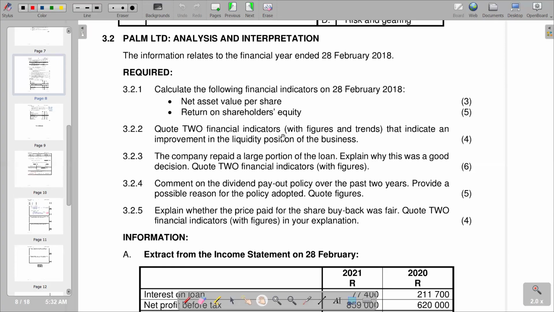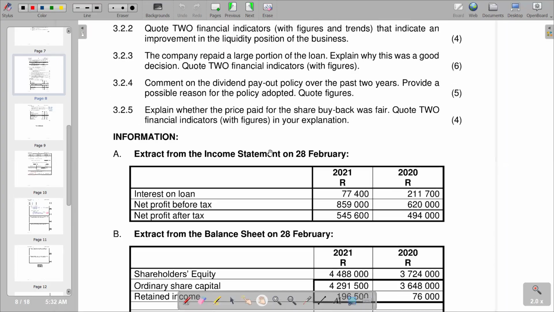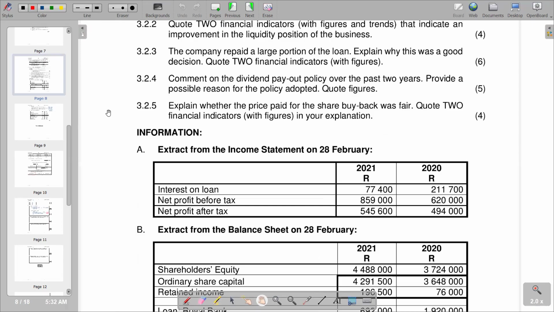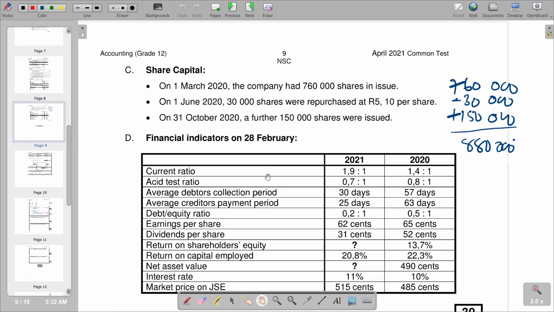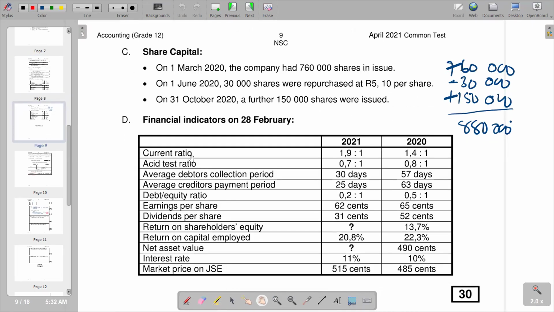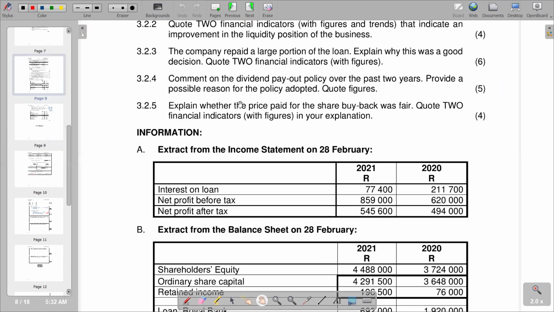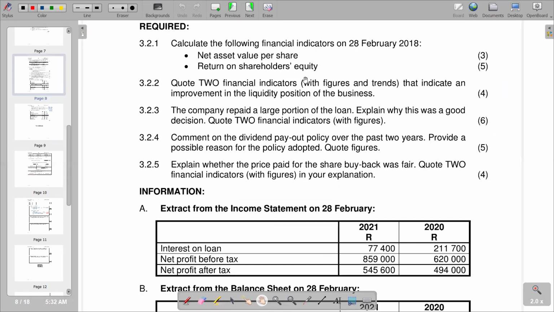So we go to our answer section. Before we go to that, we need to find out about the ratios that we are given in the question, the indicators. So you see that we're given current ratio, which is showing that if you go back to the question, it's saying explain two financial indicators with figures and trends that indicate an improvement in the liquidity position of the business. So obviously, the indicators that we are going to quote should show an improvement.